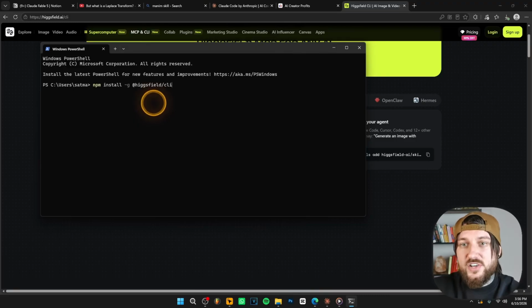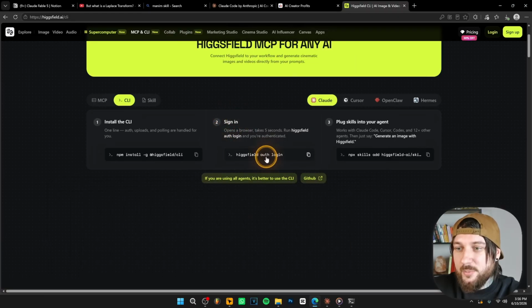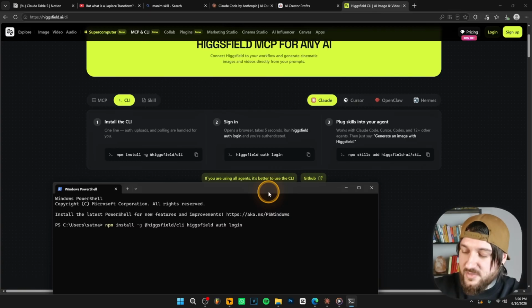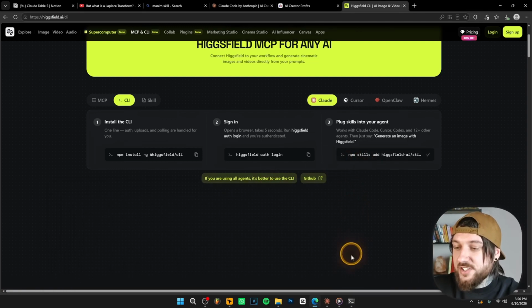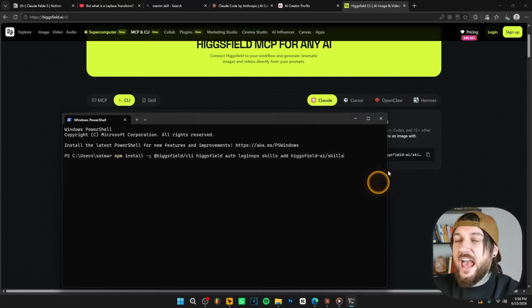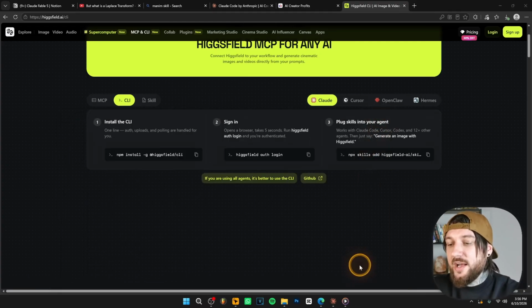After you press enter, it's going to start installing the CLI. What I want you to do next is pretty obvious. Go back to Higgsfield over here, copy the second command, go back to your terminal, paste the other command, type enter. It's going to ask you to authorize access with Higgsfield. Basically, that's why you need an account on Higgsfield. After you do that, go back to Higgsfield, copy this command over here, go back to your terminal, paste it, and here's where you're going to install the Higgsfield skill. Basically, just type enter.